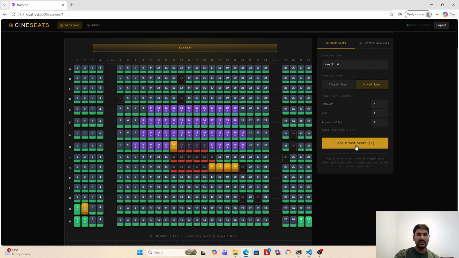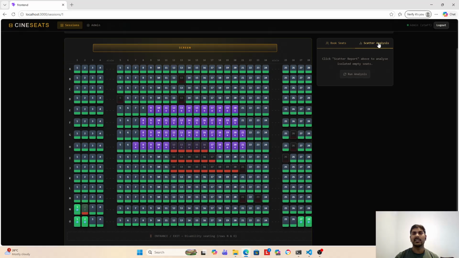Since all the seats cannot be together, it chooses the best regular seats as well as the best VIP seat and the best accessibility seats.